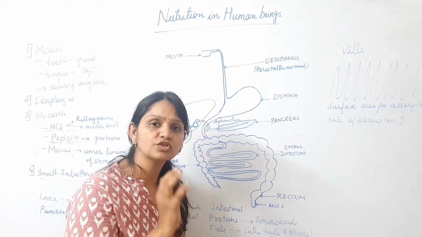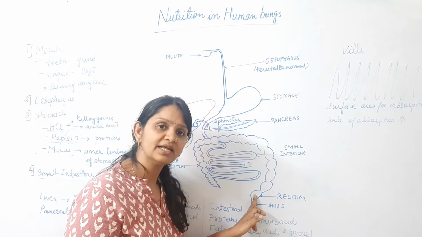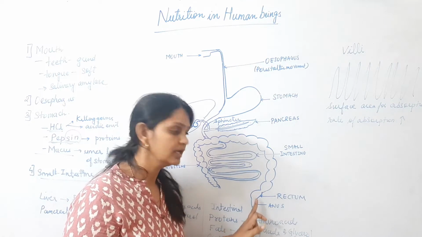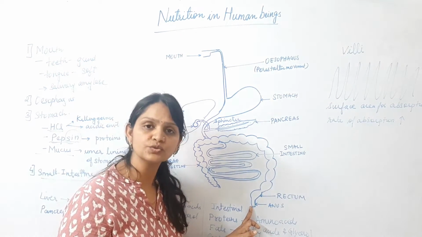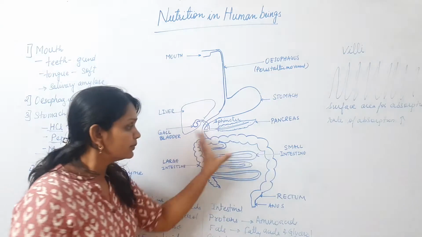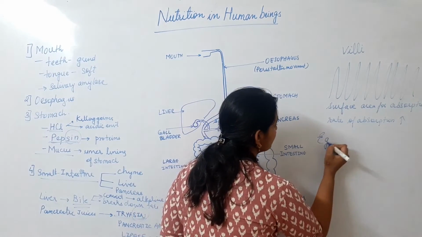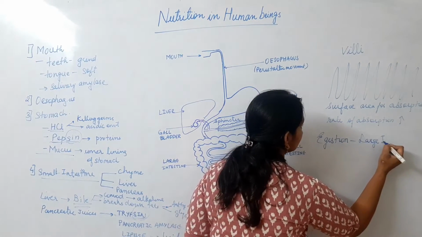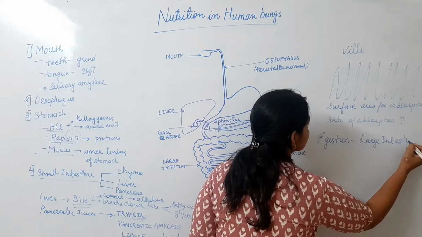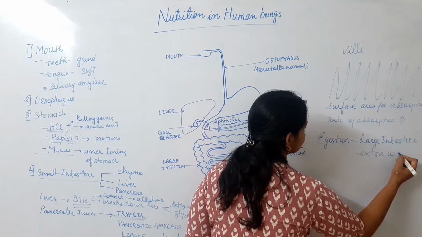They will make the food solid, which will then be stored in the rectum, and then it will be removed from the body through the anus in the form of feces or stool. So the step of egestion takes place in the large intestine, where extra water is also absorbed.